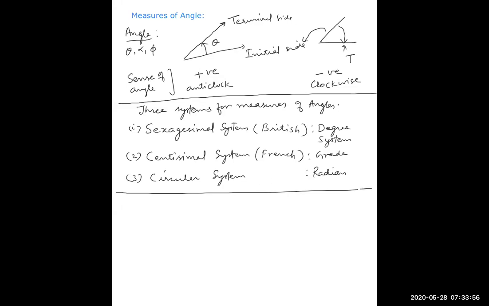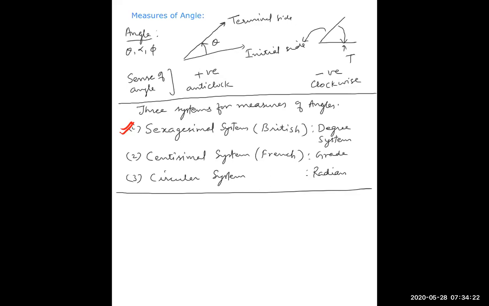We have. Out of this, in India, generally we are using the sexagesimal system. Sexa means 60. We are dividing everything in 60, 60, 60. Why was this system popular in most of the world? Because the British were the rulers. That is the only reason. India was ruled by the British, and whatever they introduced, we were following that.